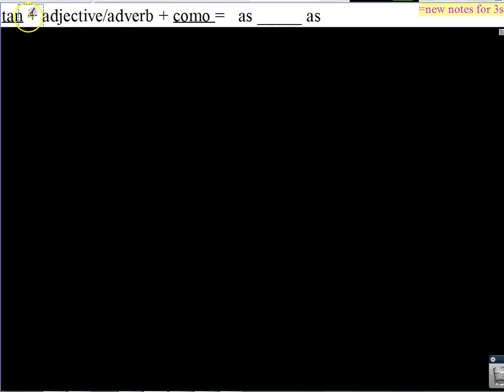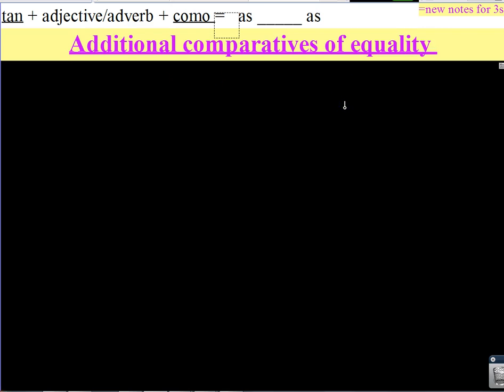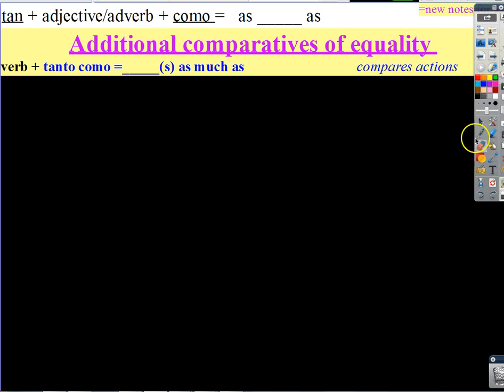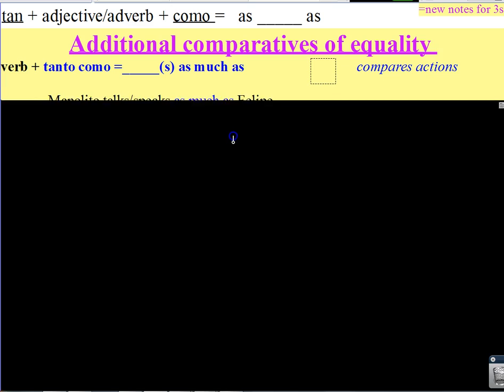Okay, so we already have the tan, adjective or adverb, como, as blank as, in your notes. But this information is new to everyone, so please find a way that you're going to add this to your notes. If you previously had that information in your notes, you can add a new sheet and put it in between these. You can decide how you're going to do this, but you must have these additional comparatives of equality notes. This is new for Spanish 3s. So this stuff right here, you don't have to write that. It was just sort of for reference here. But additional comparatives of equality.